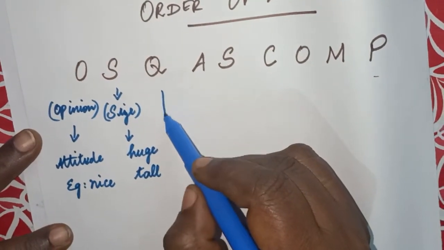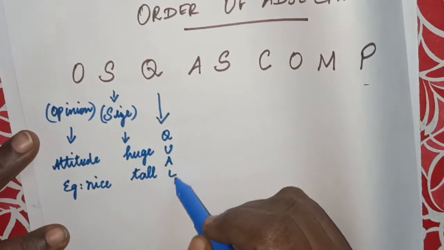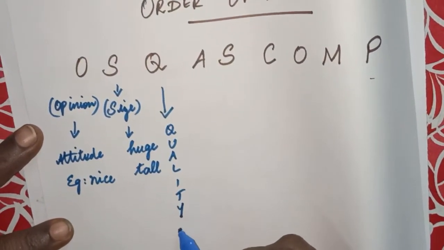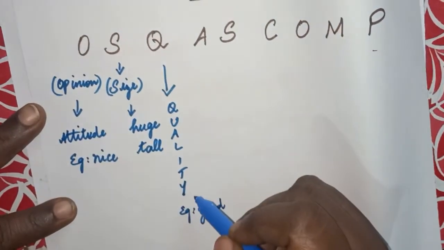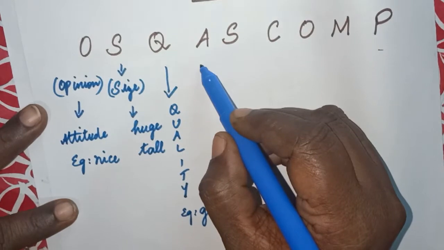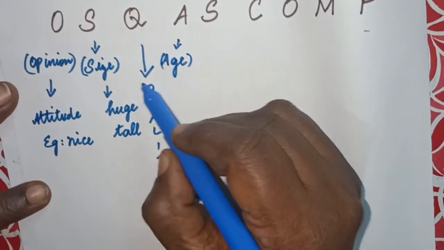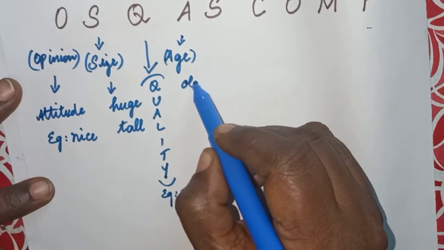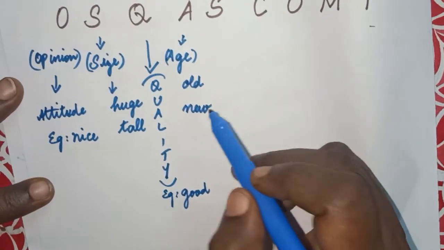And the third one represents Q. Q is for quality. So what is this quality? Whether it is good or bad or whatever it is, it stands for quality. And now A. A stands for age. So whether it is old or new or whatever it is, it will tell about the age.